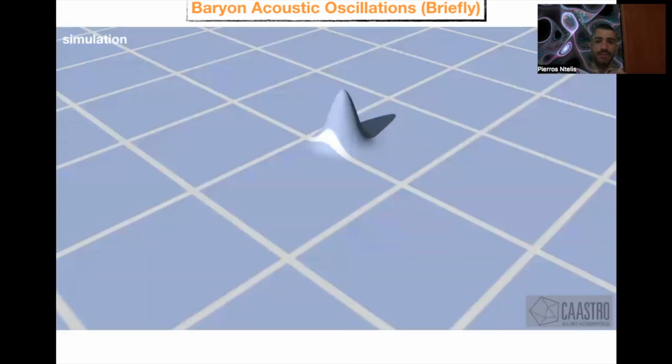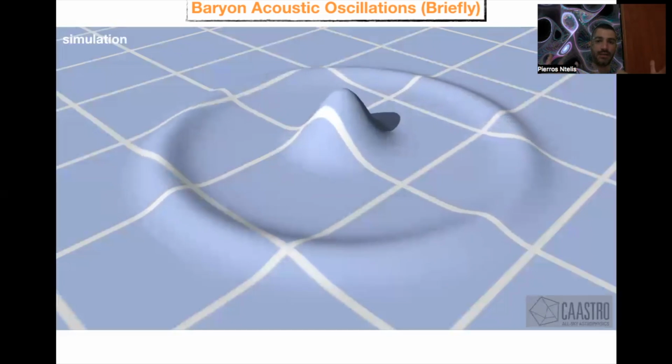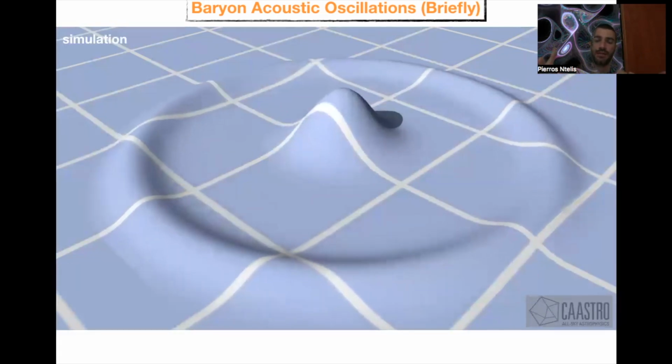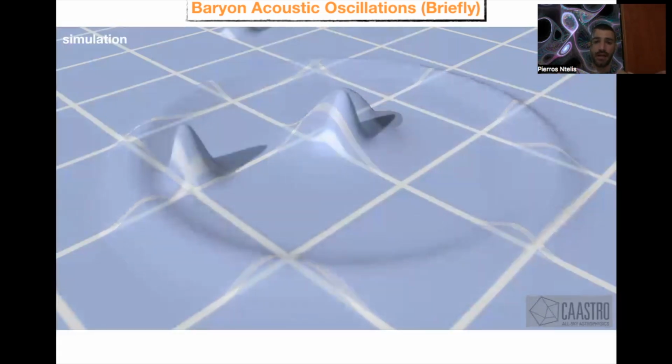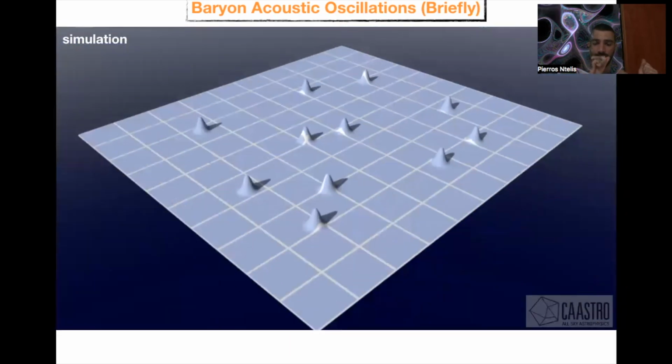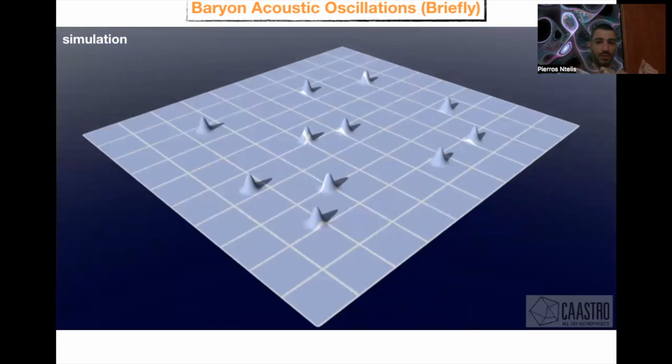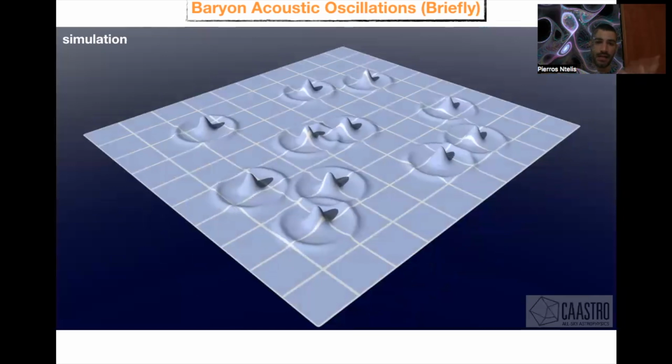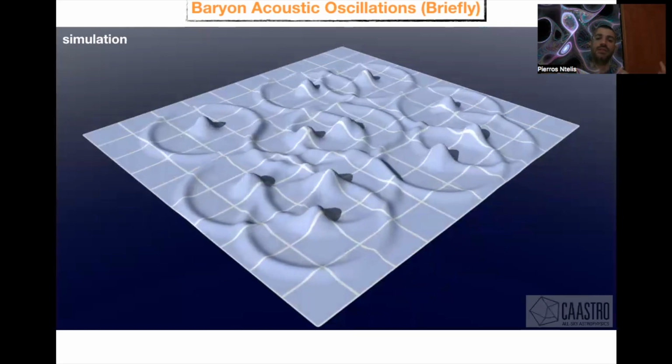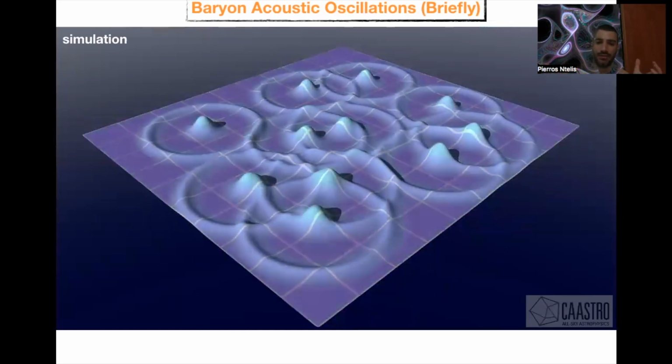Imagine that we have an energy fluctuation somewhere. You see this peak of energy. And this, with time, expands and creates this particular pattern of energy. This size is 150 megaparsec. But this doesn't happen in one spot, it happens everywhere. And now we have a combination of this effect from everywhere. And this is the energy and the space-time interaction.